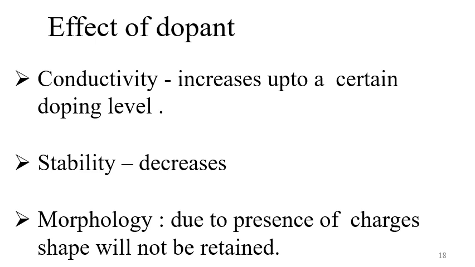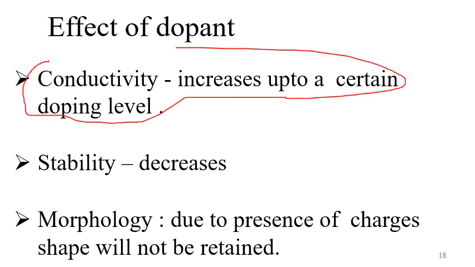Now what will happen if you add a dopant? When you add a dopant, the conductivity increases up to a certain doping level. Okay, already seen. Next is stability. The stability actually decreases. Next is the morphology. The morphology of the polymer is going to get changed, due to the presence of charges.